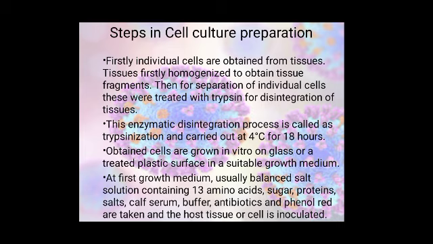Now as the growth medium, usually a balanced salt solution is used containing 13 amino acids, sugars, proteins, salts, calf serum, buffer, antibiotics and phenol red, and the host tissue or cells are inoculated. For the proper growth of the cells, we provide amino acids, sugars, and proteins. There is also the addition of buffer to avoid any changes in the pH of the medium, and antibiotics to avoid bacterial contamination. Again, the phenol red indicates the growth of the cells.